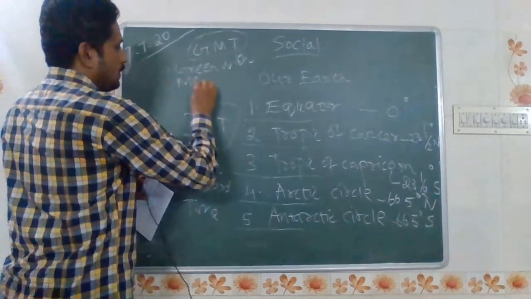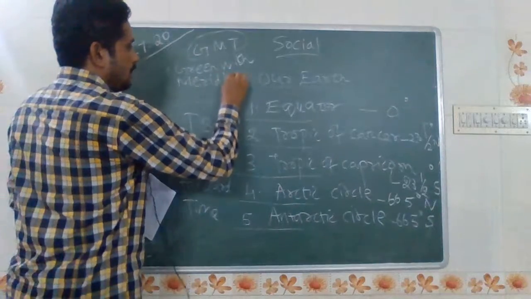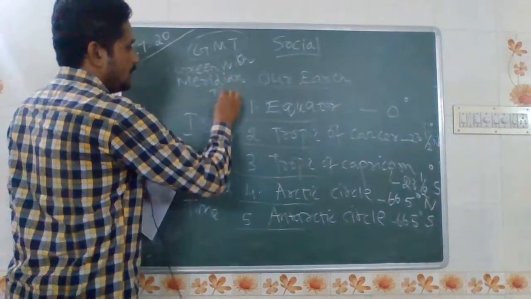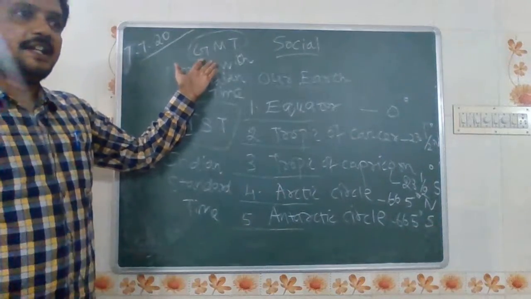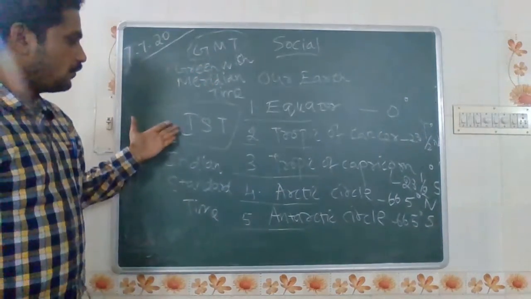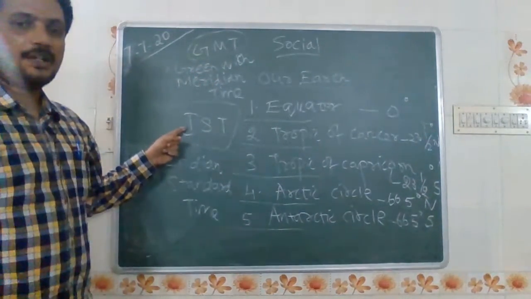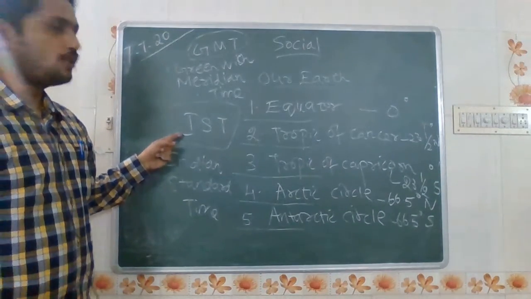Greenwich Meridian Time, according to 1884 itself, it's been recognized. Now we are following that in IST, Indian Standard Time, in New Delhi, Mumbai, Kolkata.